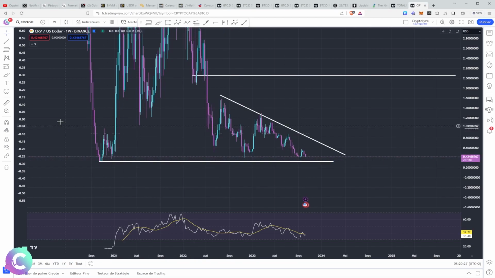So my general idea is to tell myself that here we are going to take this low, and we are going to have, in fact, a box in which we will have an interesting price below 0.3 to precisely expose ourselves to the CRV if ever we are interested.